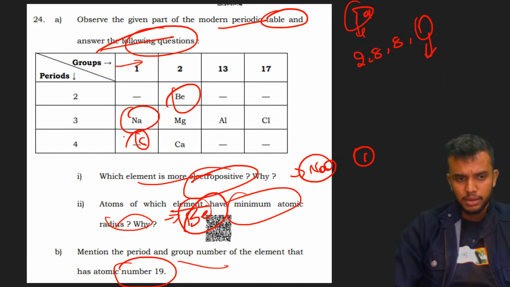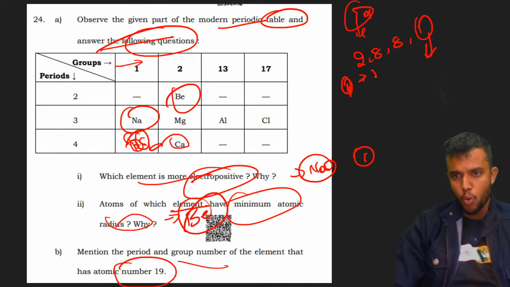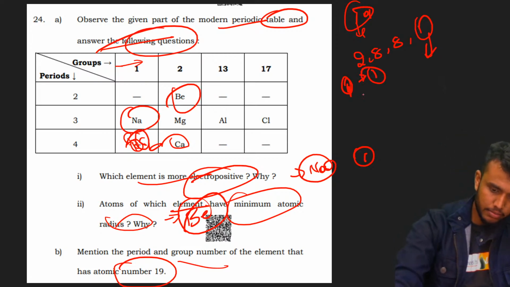Sodium, yes, sodium, calcium. Calcium is nothing but 20. Yes, period 4. Period 4, group 1. Very easy.